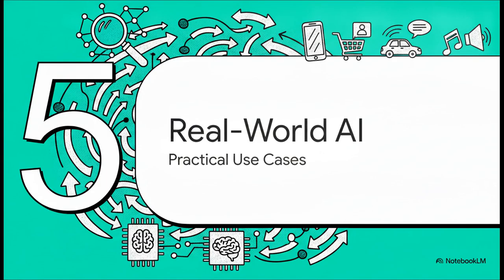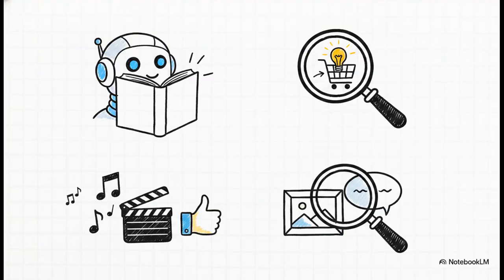And finally, part 5, real-world AI use cases. Here are the real heavy hitters. First up, we've got Retrieval Augmented Generation, or RAG. This is exactly what gives large language models a long-term memory, allowing them to pull from private documentation to answer your specific prompts. Then there's semantic search, which powers e-commerce engines to understand actual shopping intent.